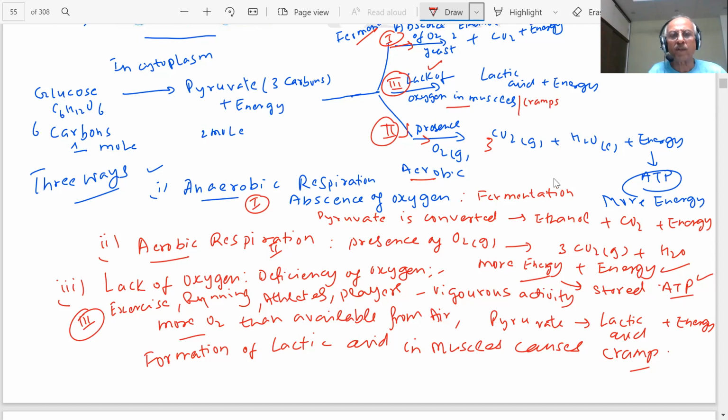This question was put up in this. Tell me, is it clear? This is a very important question. Is this question and answer clear to you, students? This is what we are calling cellular respiration.